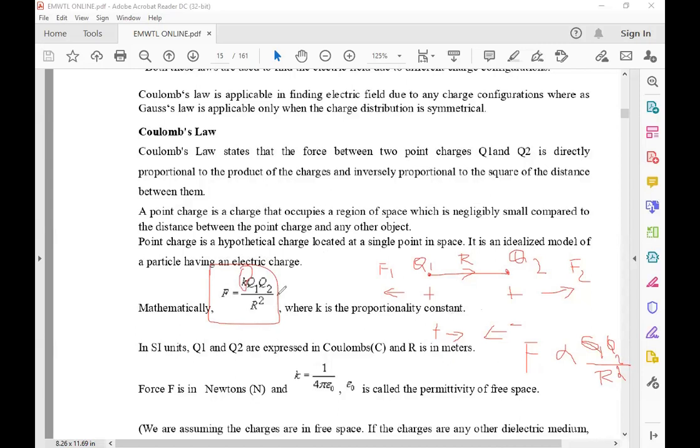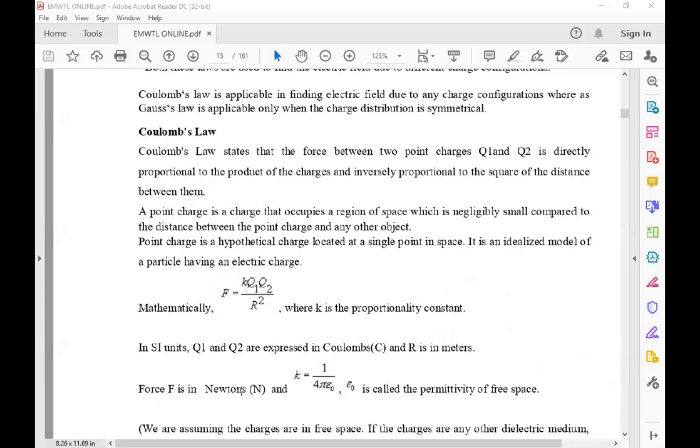The force F is given in terms of the charges Q1 and Q2 and the distance R. You can take the charge in coulombs and R in meters. Understood, madam?